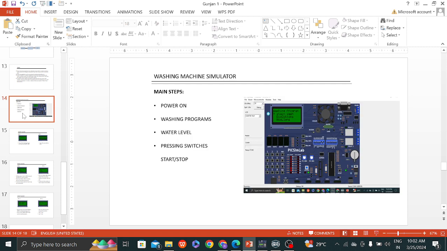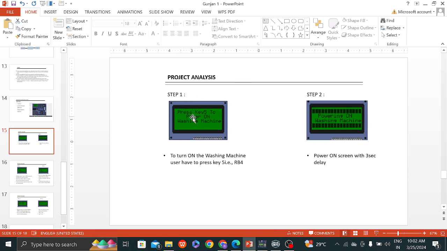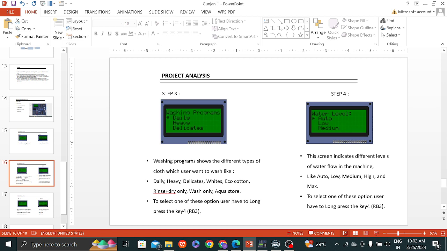Washing machine simulation main steps: power on, washing program, water level, pressing switch, start and stop. Project analysis. In step 1, press key 5 to power on the washing machine. Step 2 shows the washing machine on. In step 3 you choose the washing program, for example delay, heavy, delicate, auto, low, medium.